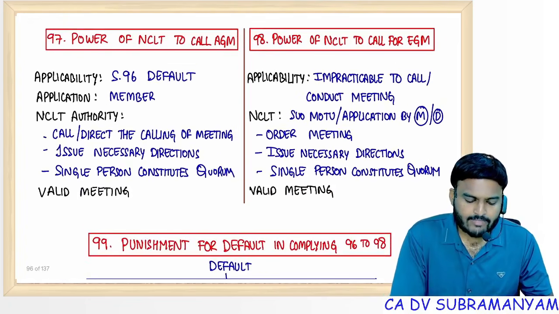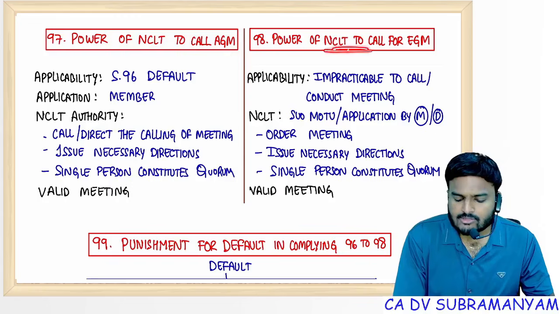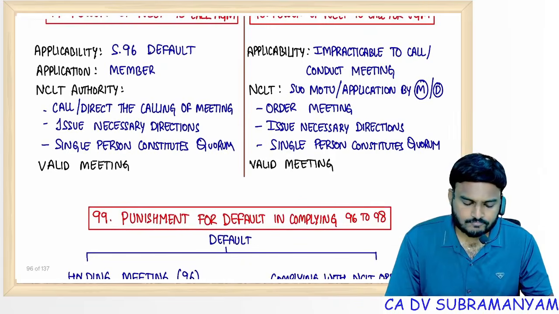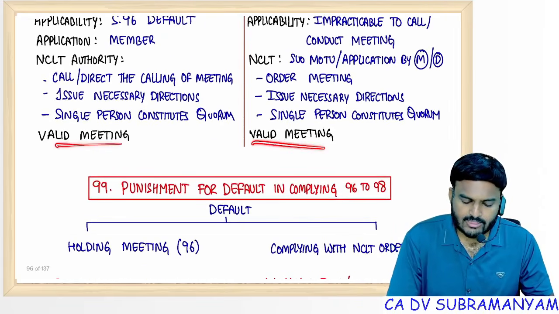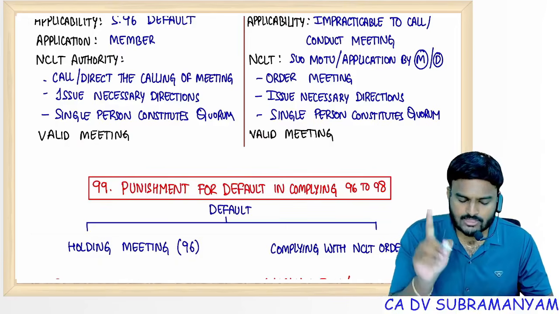If a company fails to conduct AGM under 96, NCLT can order a call for AGM, and NCLT also has power to pass an order to call for EGM. Both the meetings are valid. Even if one person attends in personal capacity or proxy capacity, both are valid only.